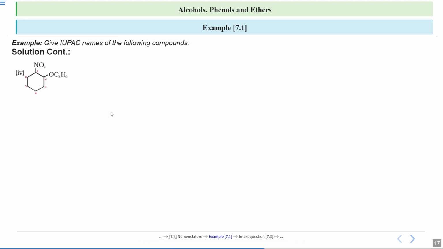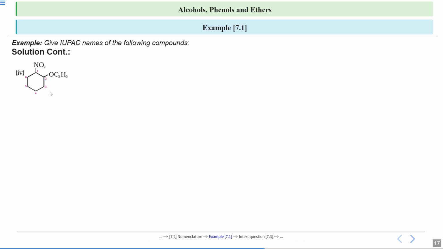See another part, the 4th part. Now this is your ether group and this is your nitro group that is attached. So first you'll do the numbering. While doing the numbering, your nitro group gets more priority. So this will be 1st, 2nd, 3rd, 4th, 5th and 6th. So this is the longest carbon chain, that is 6 carbons, this one.